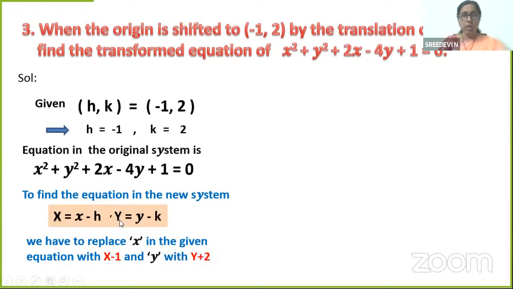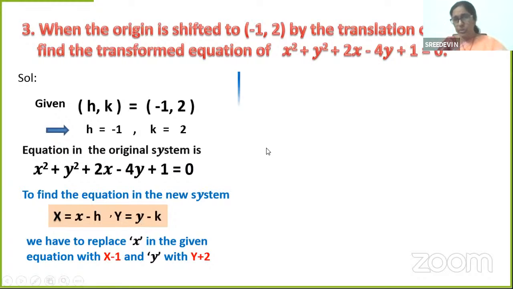So small x is equal to X plus h. h is how much? -1. X minus 1. Small y is equal to Y plus k. k is how much? Y plus 2. Are you able to follow, children? I have to replace this small x. Small x is equal to what? Capital X minus 1. Why? h is -1. Small y is equal to Y plus k. k is 2, so plus 2.